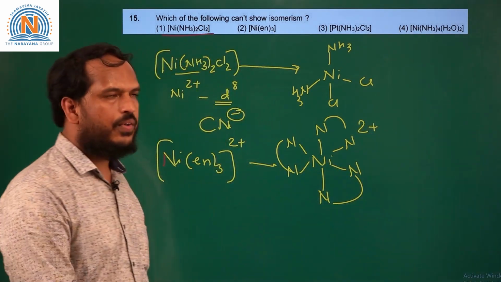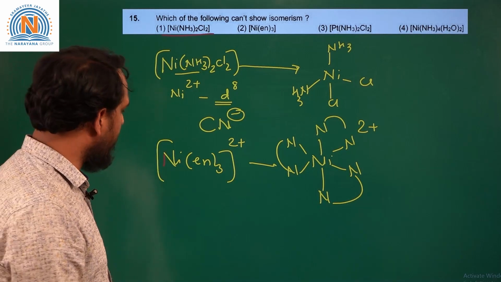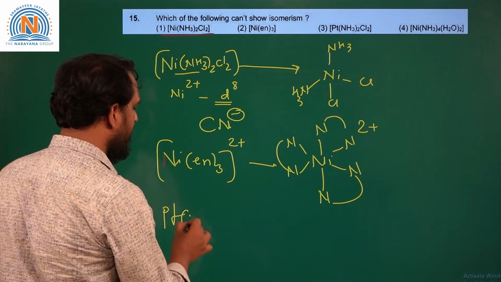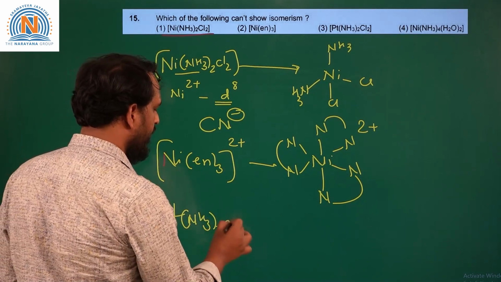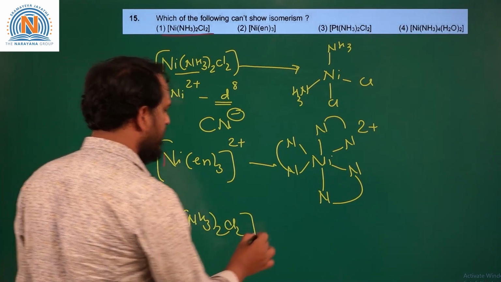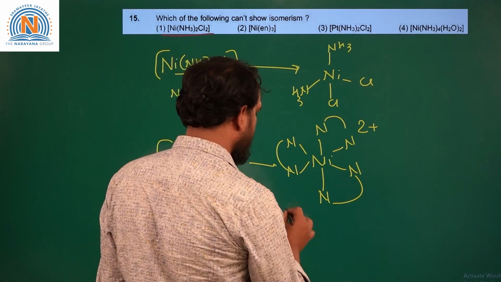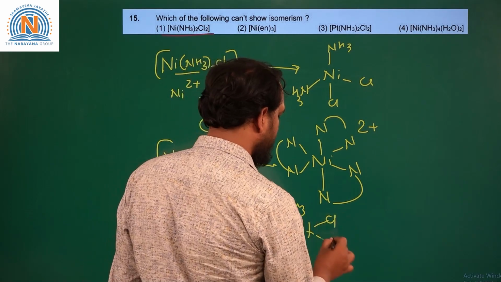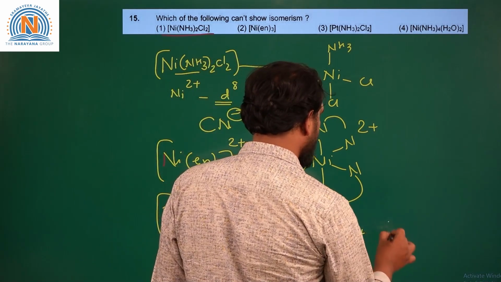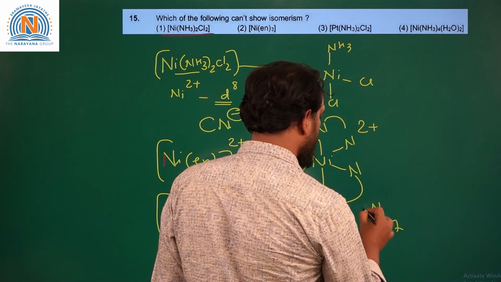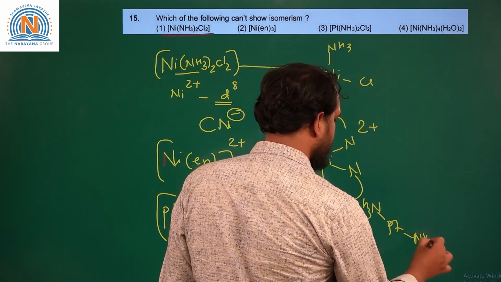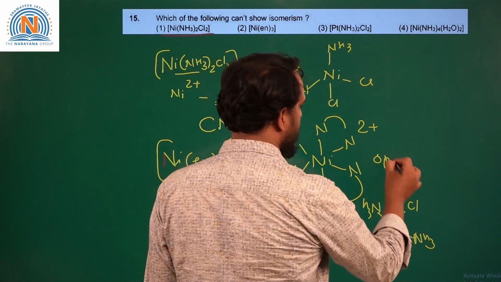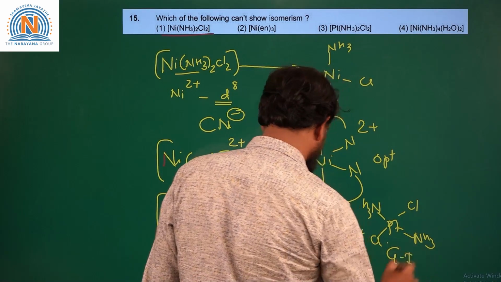So this can show optical isomerism because there is no plane of symmetry in this molecule. If you take the third complex, that is Pt(NH3)2Cl2, this is a square planar complex. This can show geometrical isomerism where NH3 groups can be 90 degrees to each other, or the NH3 groups can be 180 degrees to each other. One is cis isomer, other is trans isomer. So this is showing optical isomerism, this is showing geometrical isomerism.